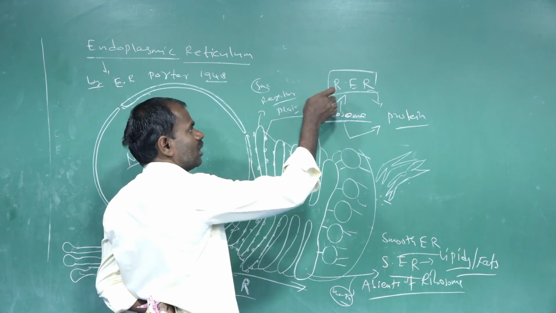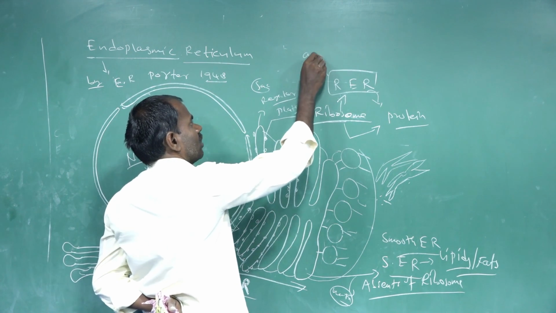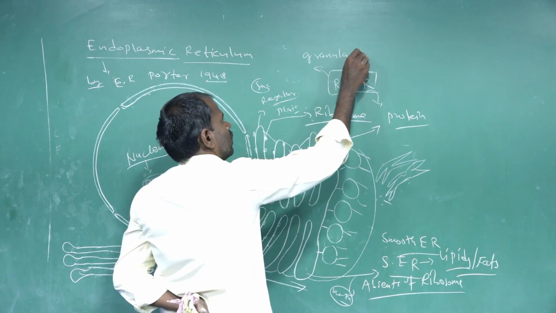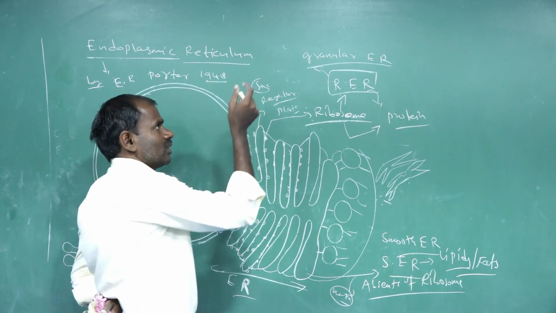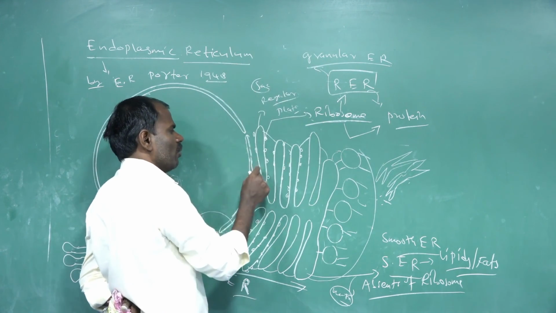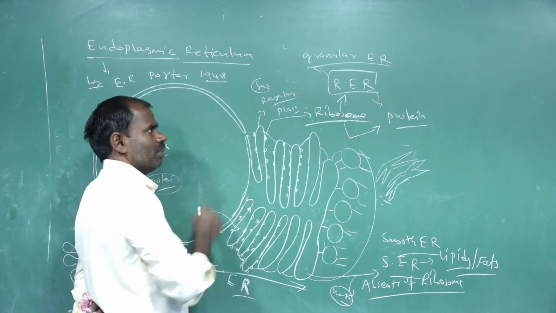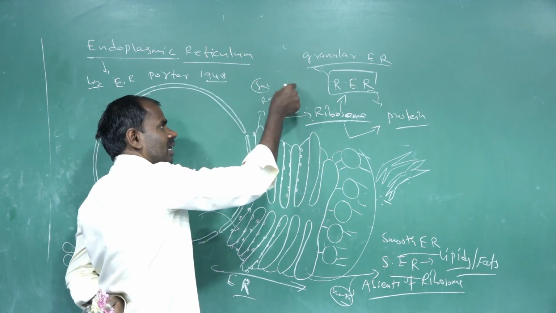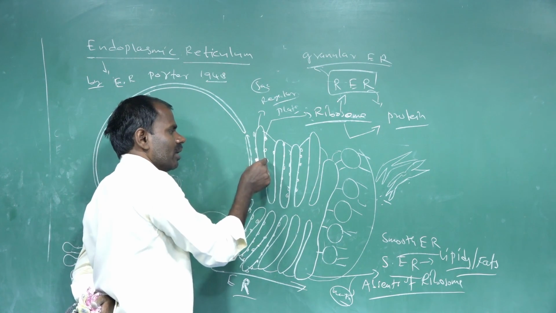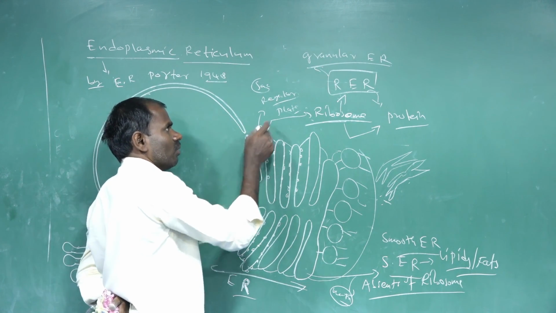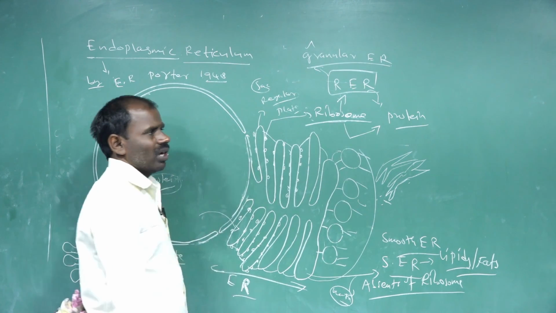The rough endoplasmic reticulum is also called granular endoplasmic reticulum. Small granules are found on the outer membrane of this endoplasmic reticulum, and those granules are called ribosomes. That is why it is also called granular endoplasmic reticulum.